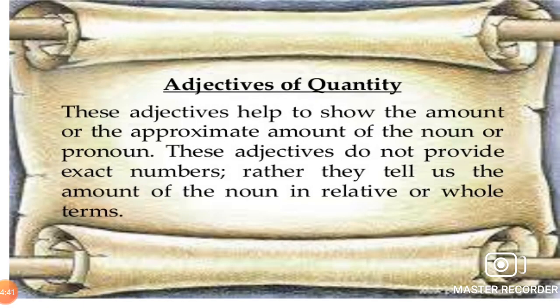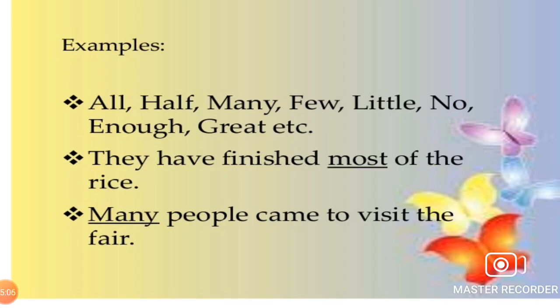Adjectives of quantity. These adjectives help to show the amount or the approximate amount of the noun or pronoun. These adjectives don't provide exact numbers. Rather, they tell us the amount of the noun in relative or whole terms. For example: all, half, many, few, little, no, enough, great. They have finished most of the rice. Many people came to visit the fair.